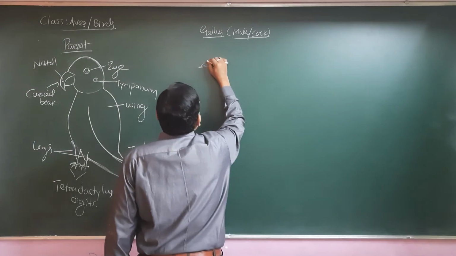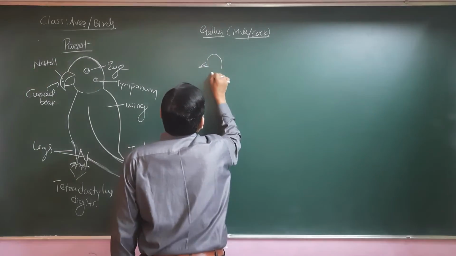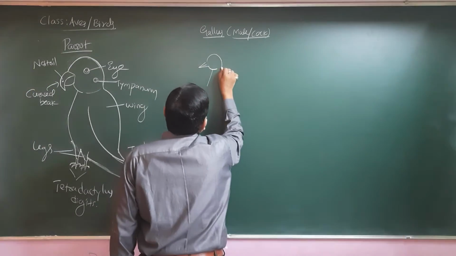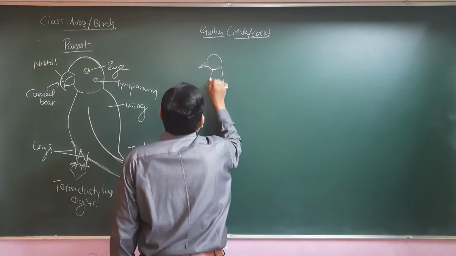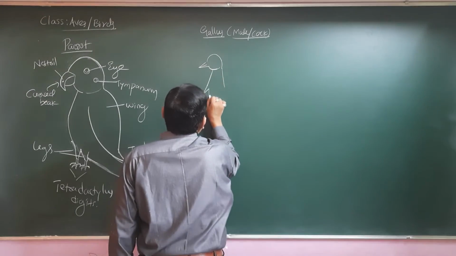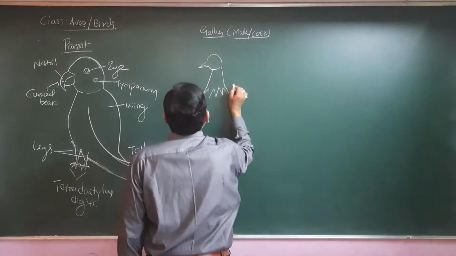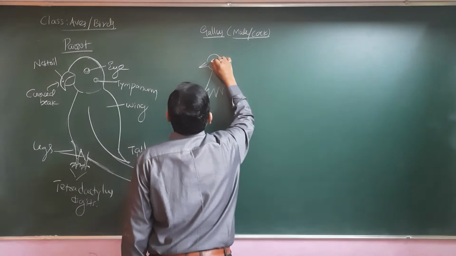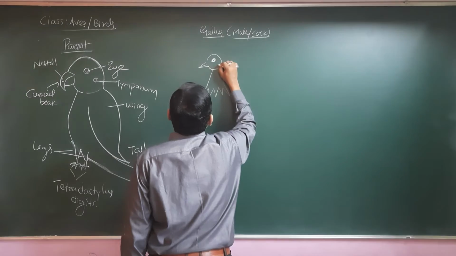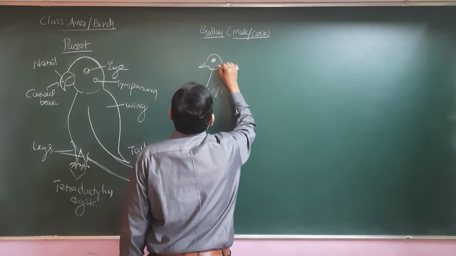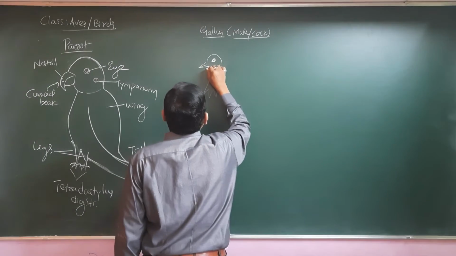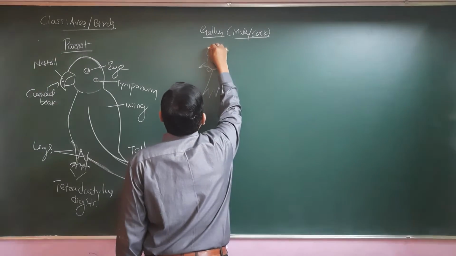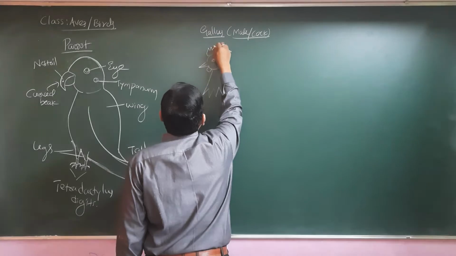Only eating the chicken and forgetting is of no use; you need to understand the important characteristics of these birds. You might have seen the cock generally has a wattle, and a cock will have its crest.